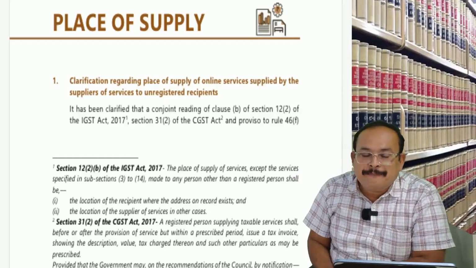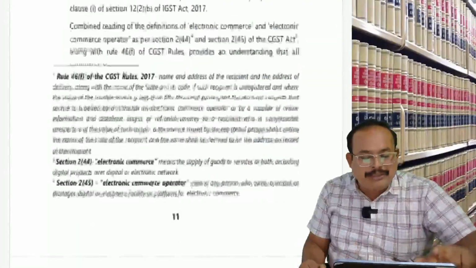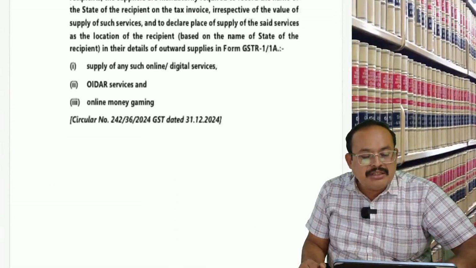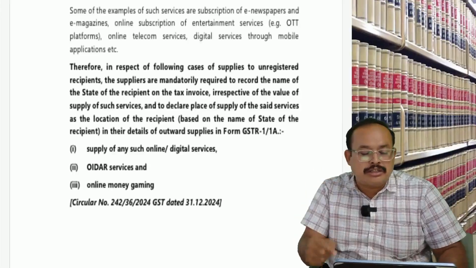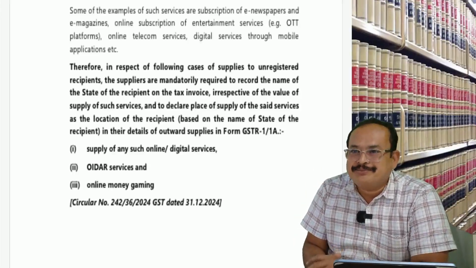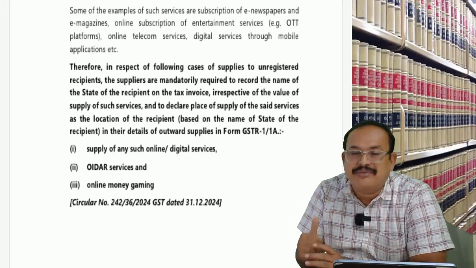Get my point, sir? How many pages know this one? 1 page, 2 pages, 3 pages. The circular has been explained to you as an introduction to the topic called place of supply. That is our study, our level of study at the final level.